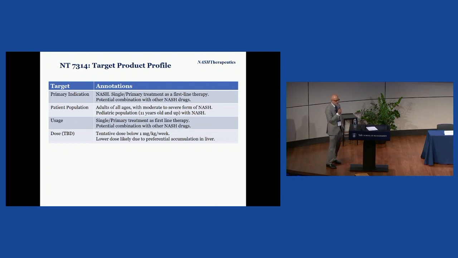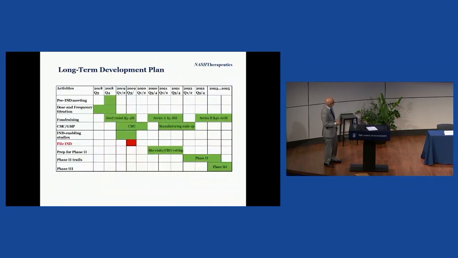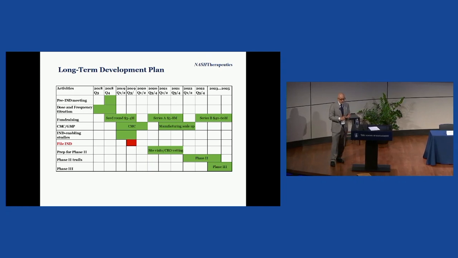The dose that I've shown you safety data for, we actually believe it'll be effective for NASH at a lower dose than that, and we want to do animal studies because it concentrates naturally in the liver. So we want to do dosing studies for below the dose that's currently approved in NASH. In addition, it'll be weekly dosing, subcutaneously, and importantly, this pathway really is only switched on during injury, and so the side effect profile is excellent, and we have human data for this molecule. So really, we're ready to do a gap analysis of the data set for the clinical trials for this. We have the in vivo studies that need to be done, and then we're basically ready for a pre-IND meeting with the FDA by the end of this year.